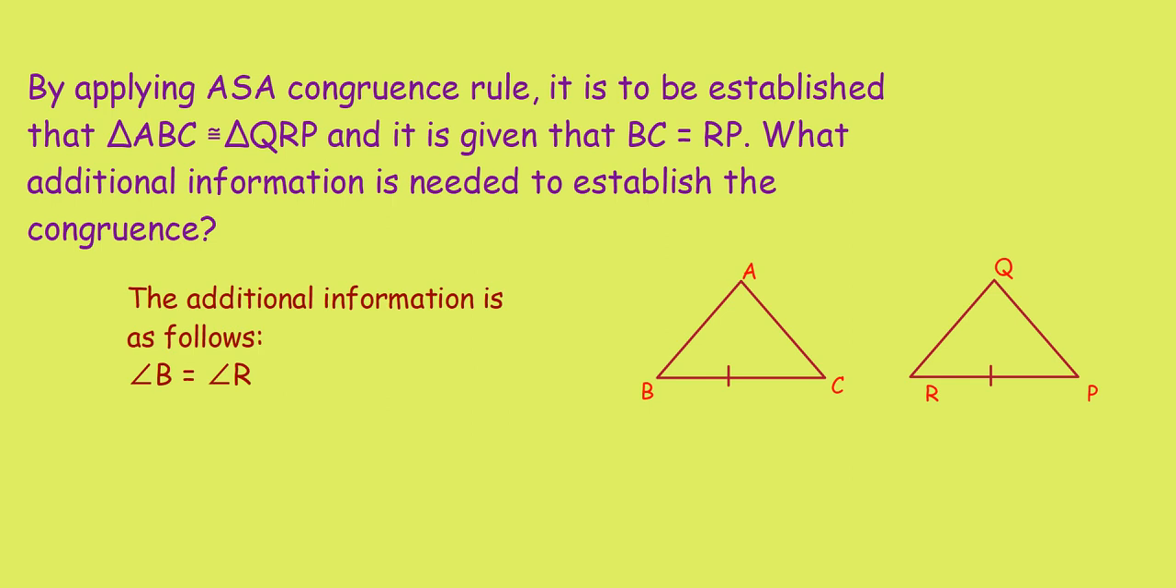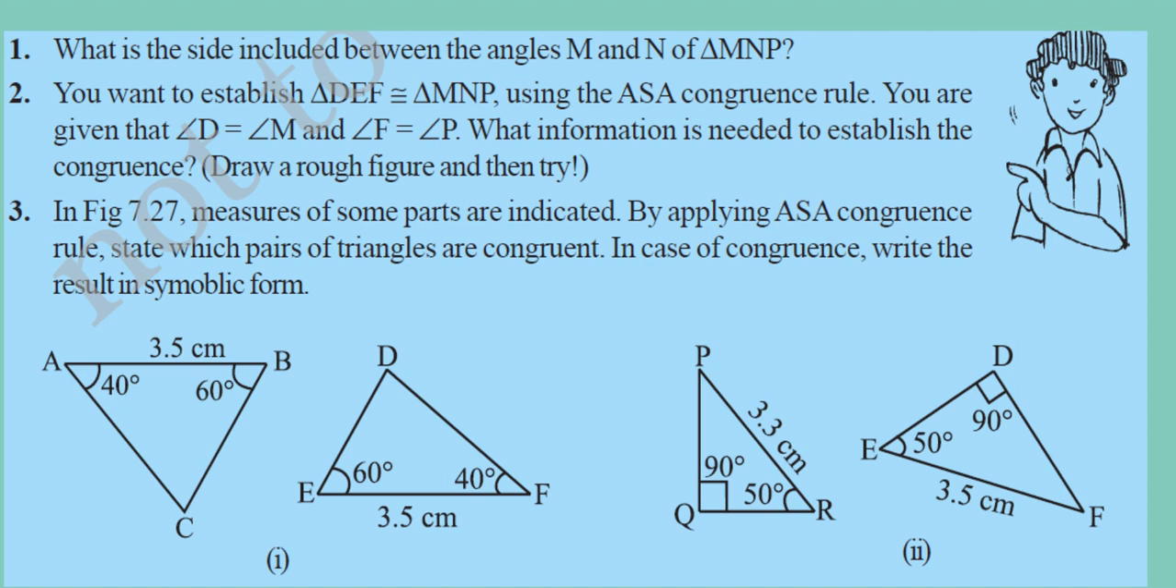So we can write the additional information as follows: angle B is equal to angle R and angle C is equal to angle P. Here you have three questions. What is the side included between angle M and N of triangle MNP? The included side between M and N is obviously MN. Similarly, question number 2 and question number 3 you do yourself.